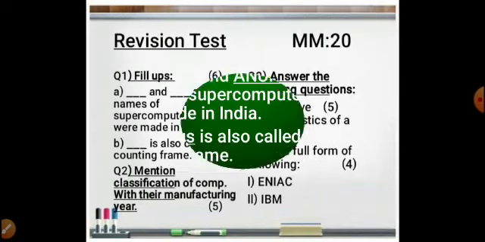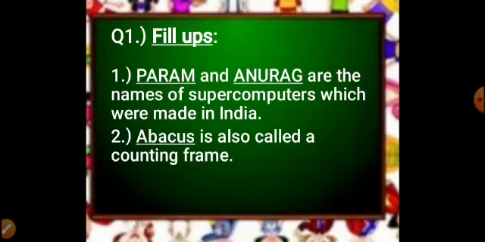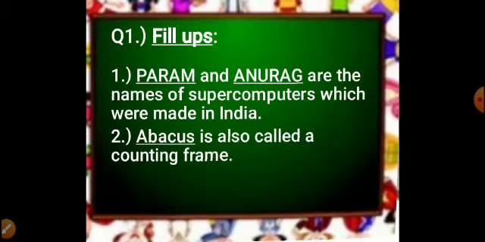Then the answers. The question was: dash and dash are the names of supercomputers which were made in India. The answers are Param and Anurag. You have to check your answers, students. Second one: dash is also called a counting frame. The answer is abacus. Okay dear students, you can mention your marks in your test copy. As soon as your schools reopen, I am going to check your test copies as well as your fair copies. Okay. Moving towards our next question.